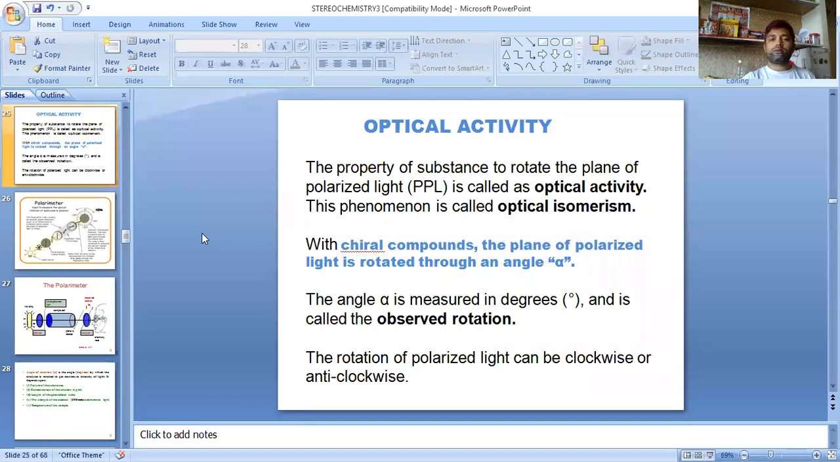Okay, students. So today we are going to discuss optical activity.